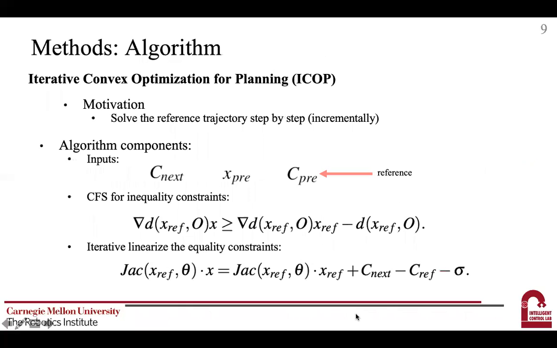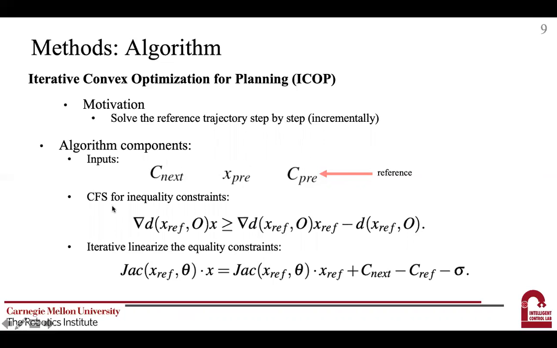Here we present the components of ICOP. The ICOP algorithm is an incremental method which solves the desired trajectory state by state. The main inputs for the ICOP algorithm contain the previous reference robot state and the corresponding body point in Cartesian space, and the next desired body point location.